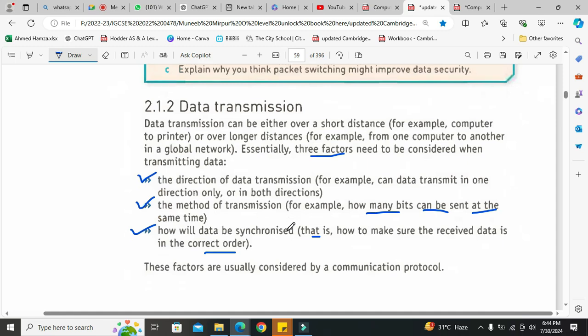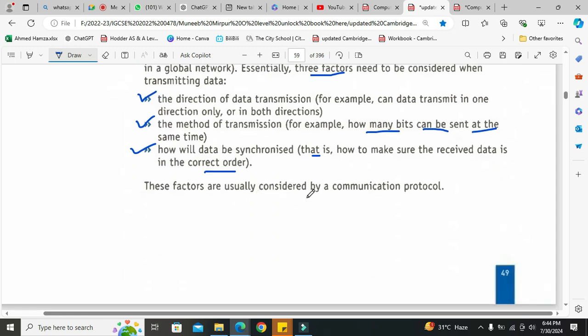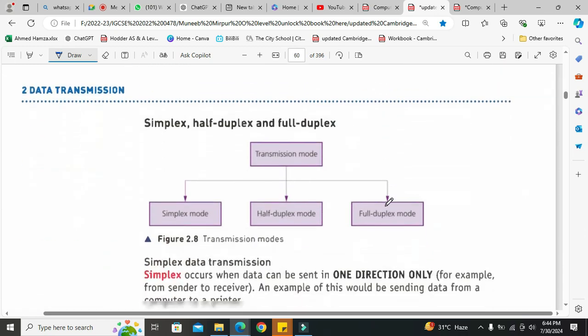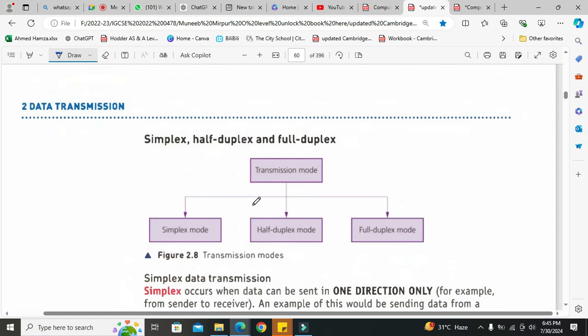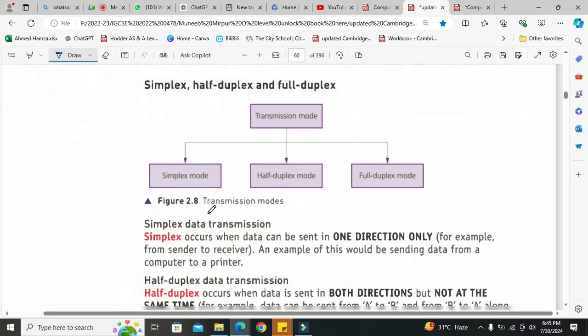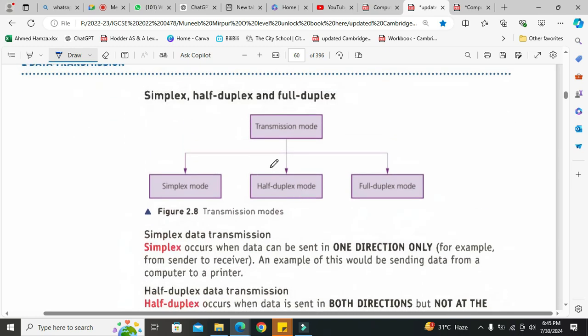So now let's start. These factors are usually considered by the communication protocols. Communication protocols means rules. Protocols are the rules. We set rules to follow when we are sending and receiving some messages. Okay, now here is data transmission modes: simplex, half duplex and full duplex. There are three types of data transmission modes. One is simplex, half duplex and full duplex.